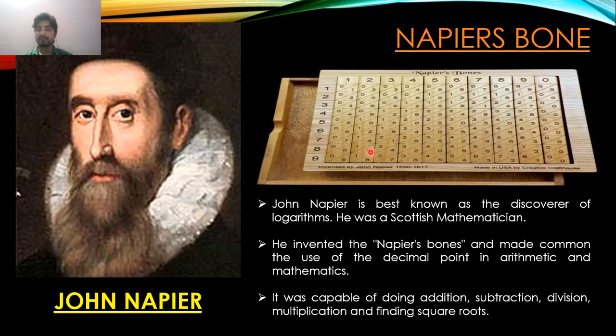It was capable of doing addition, subtraction, division, multiplication, and finding square roots. So this is how the Napier's bone looked like, and it was capable of doing all types of basic calculation like addition, subtraction, division, multiplication, and finding the square roots.